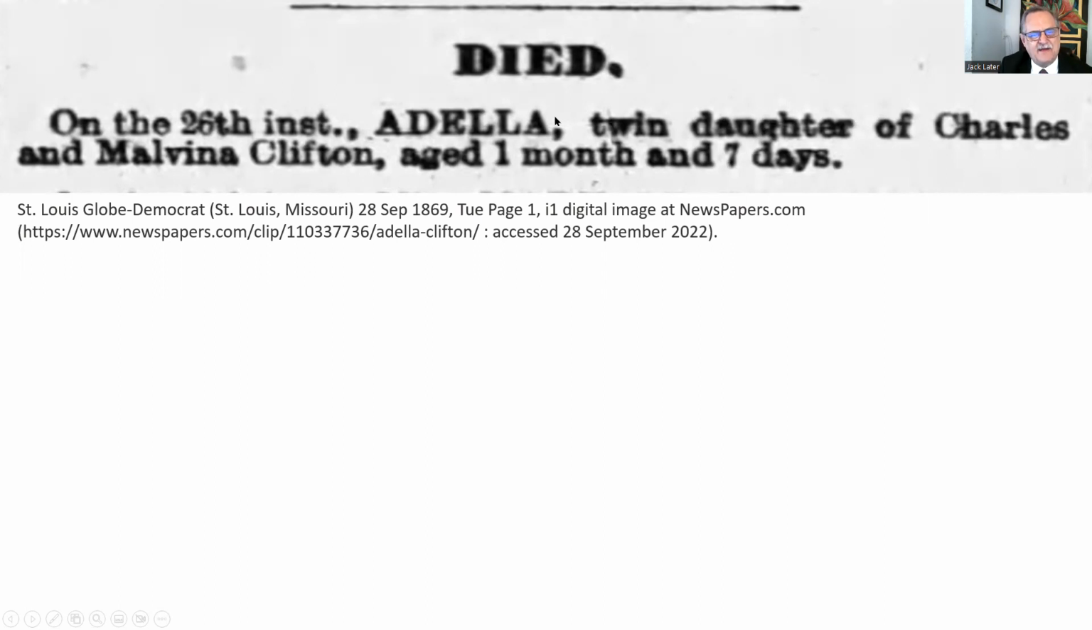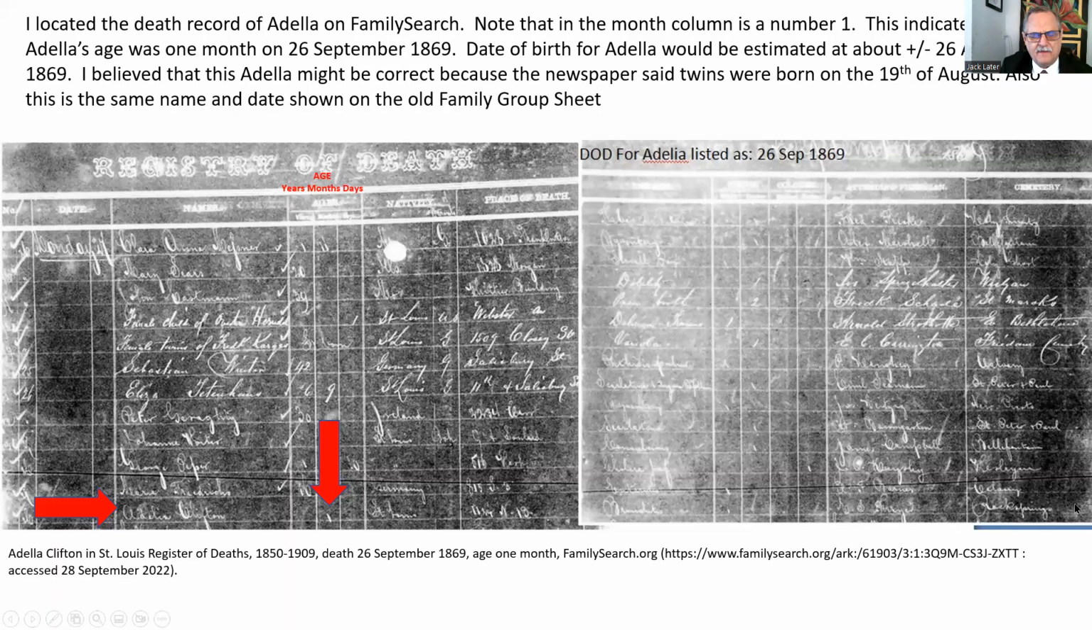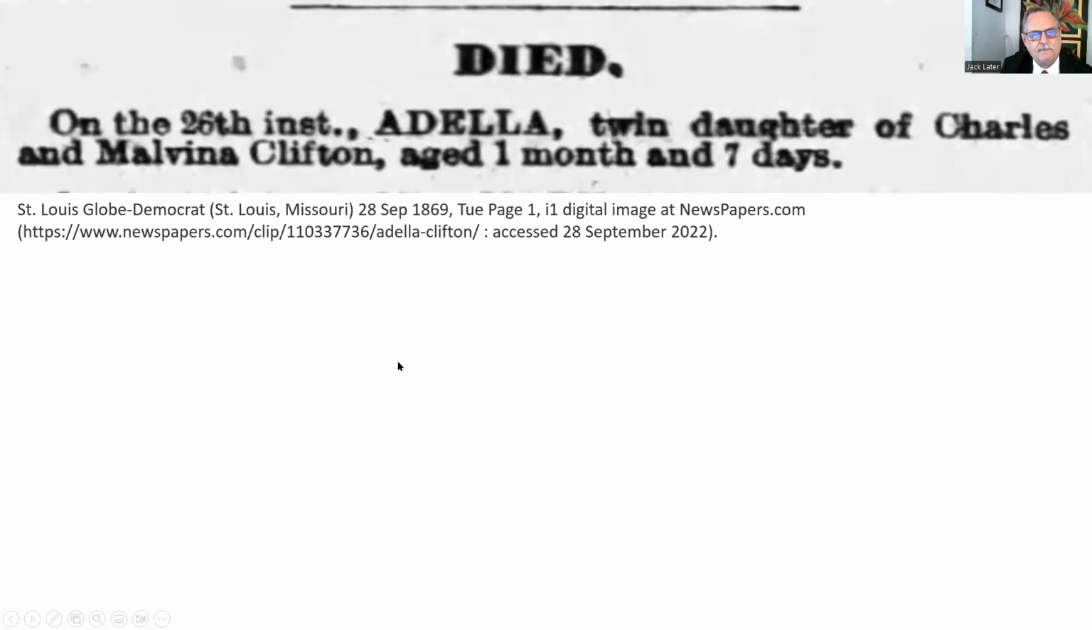So this named Adela with her parents, Charles and Malvina. Now remember, the death record above here didn't list the parents. All we had was an Adela Clifton. We didn't know who the parents were, but this proves it. Adela, twin daughter of Charles and Malvina. So that's evidence of Adela. The other evidence we have of Charles, the twin, is with the census record. Now, Adela didn't show up in the 1870 census because she died before that. Kind of sad, but she wasn't going to be in the census. But Charles, the twin, lived old enough to be in the census.